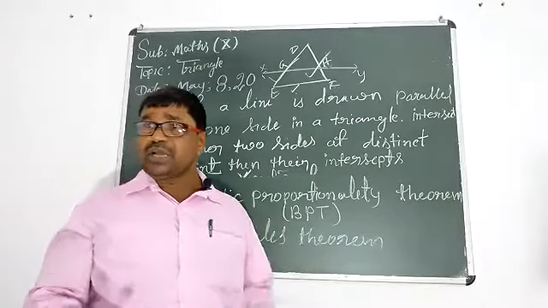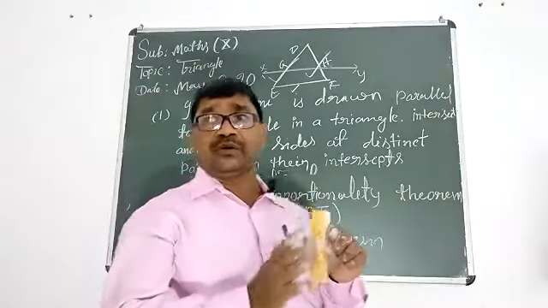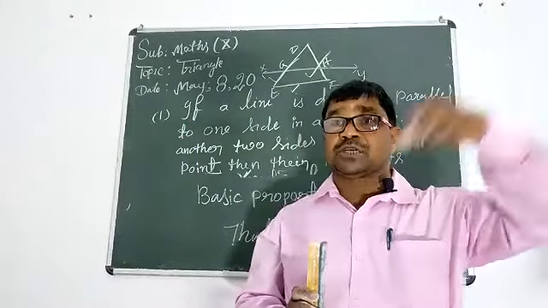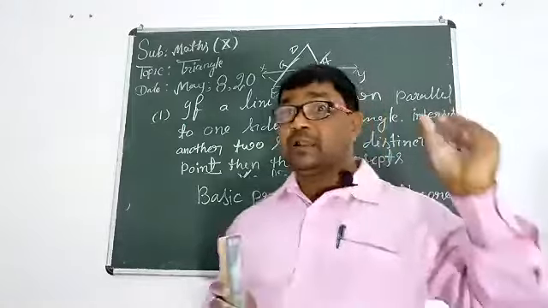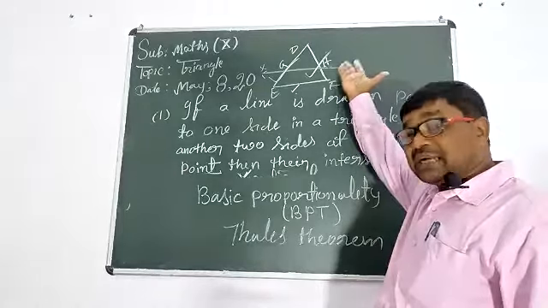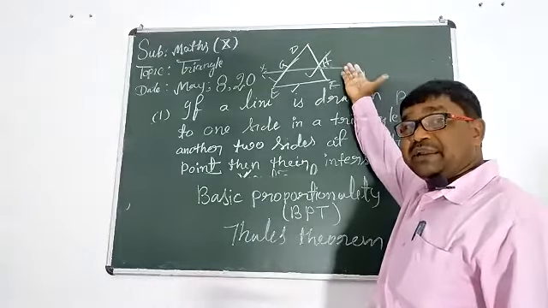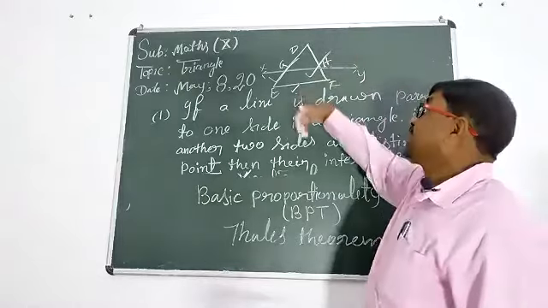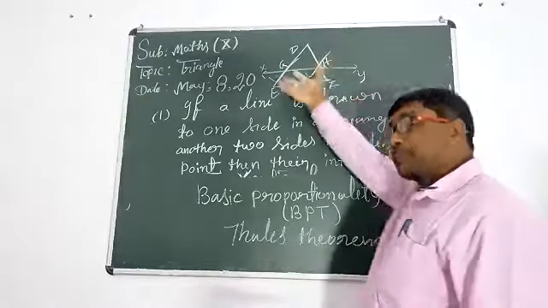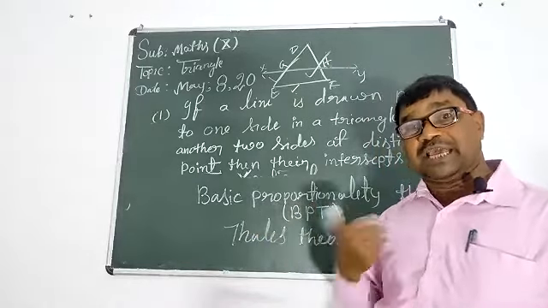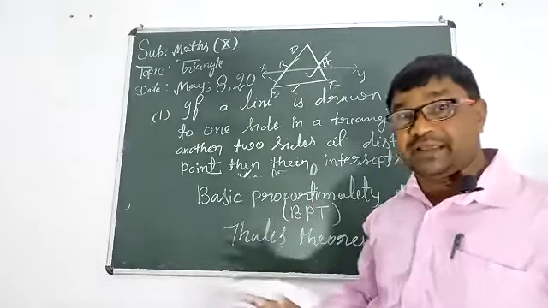Okay, we are going to give our proof. Are those intercepts proportional? That is the power of this line. It will divide the other two sides. The other two sides are divided proportionally. We are going to give our proof. Don't worry.